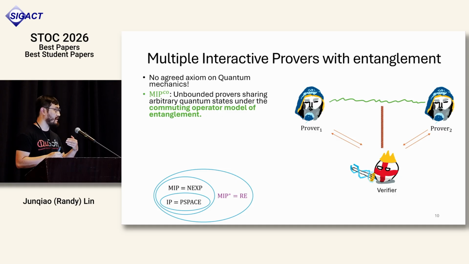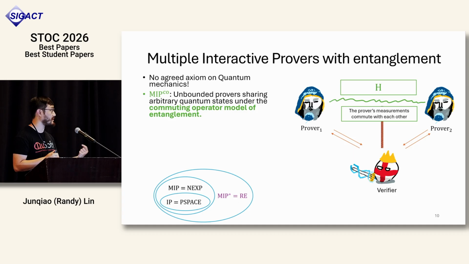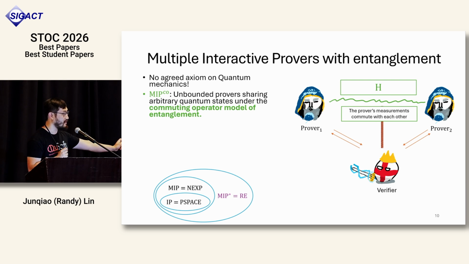So another variant, as I said, there's not really a single way to define entanglement in this model. Another axiom that people consider is something called the commuting operator model of entanglement. In this case, the entanglement is described by a single Hilbert space, but the only restriction is that the provers' measurements commute with each other. For those of you who work on quantum, the intuition is that it doesn't really matter if prover 1 makes a measurement first or prover 2 makes a measurement first. The outcome will be the same, and hence their measurement observables commute with each other.